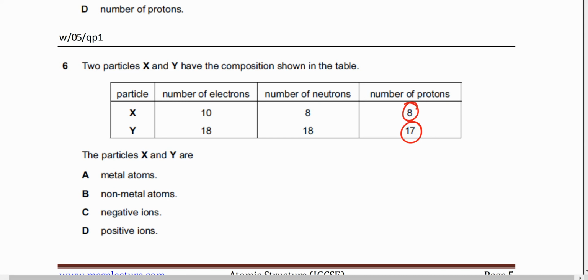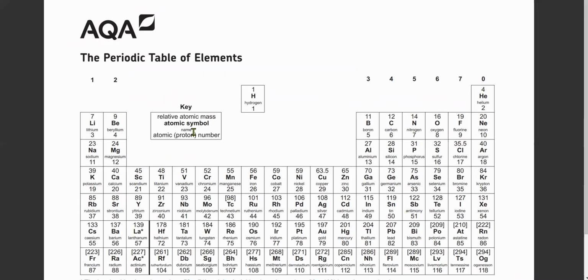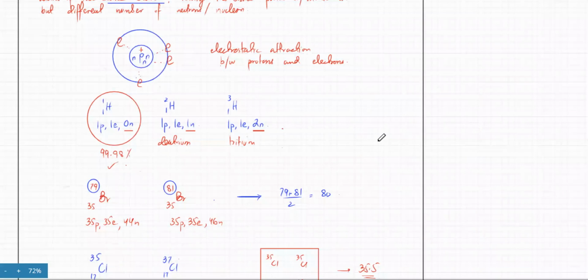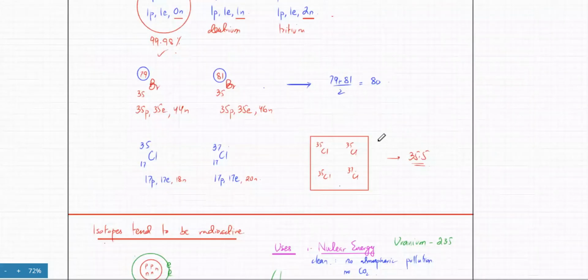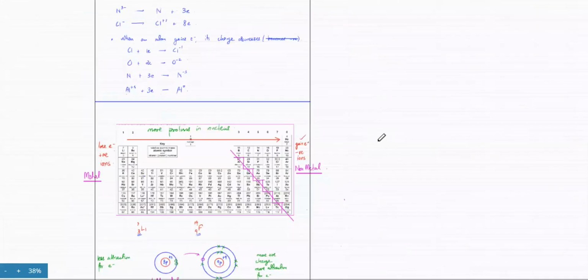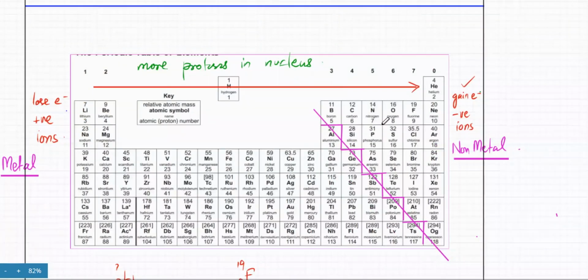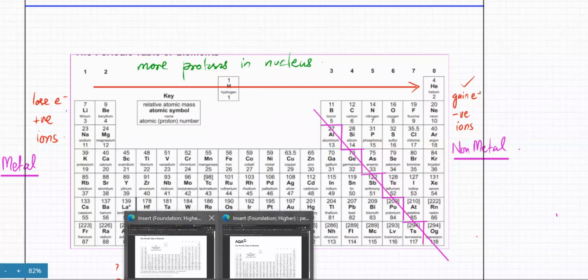Open the periodic table. So where is 8? So 8 is over here. So 8 protons and this is 17 protons. So they're both non-metals. I told you that they're both non-metals because we just did non-metals. Where did it go? So this one, 8 and 17, both of them are non-metals. They like to gain electrons. So which is why the answer to this one.